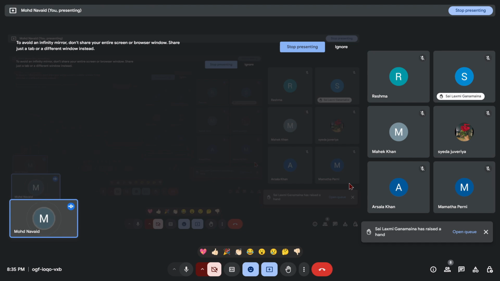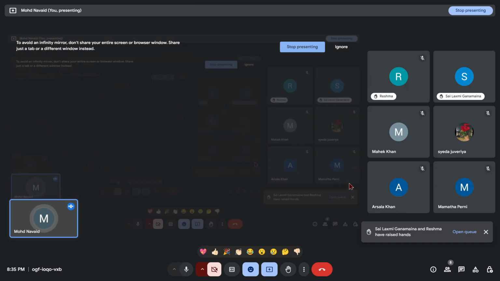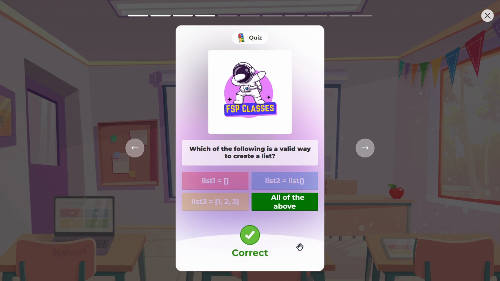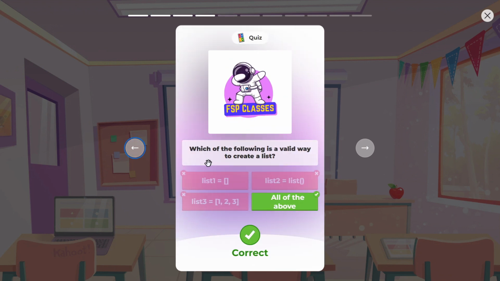Sai Lakshmi, first option. What about others? Only one student saying. Others are sleeping. Okay, Reshma is also saying first option. Okay, you said all of the above. So the correct answer is all of the above. We can create a list with all of these ways. It doesn't mean the others are wrong. First is not wrong, second is also not wrong, third is also not wrong. But the most correct answer is all of the above.